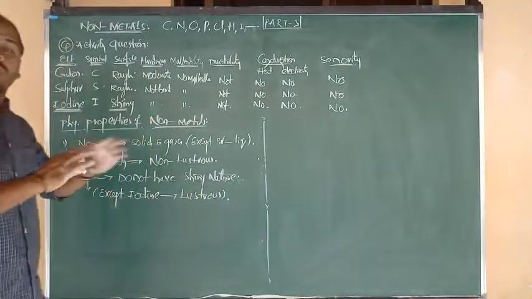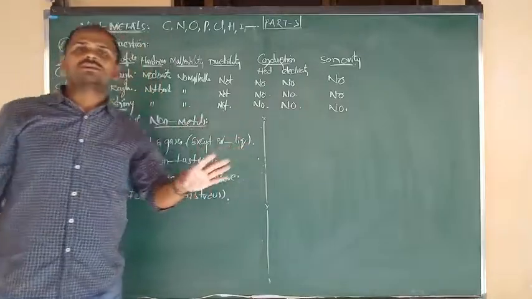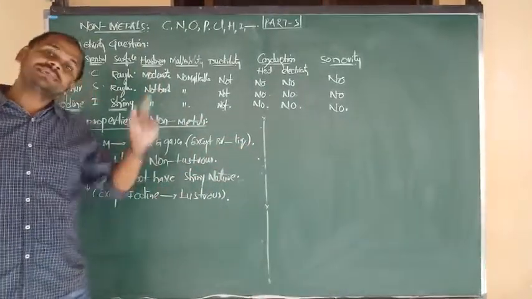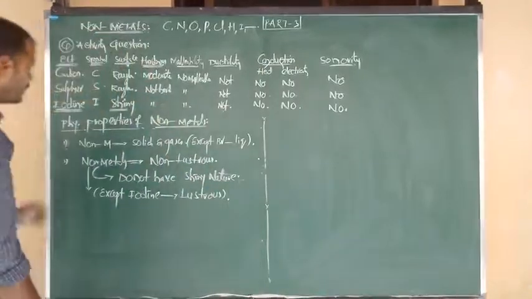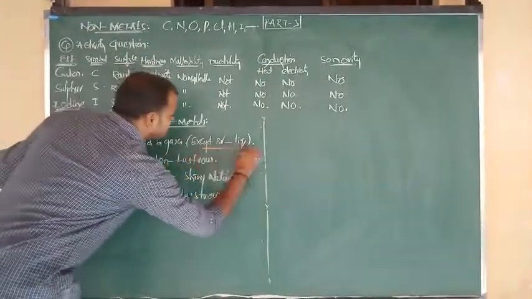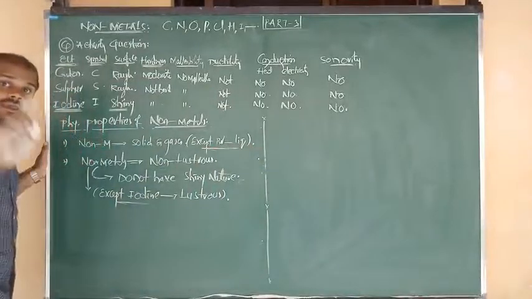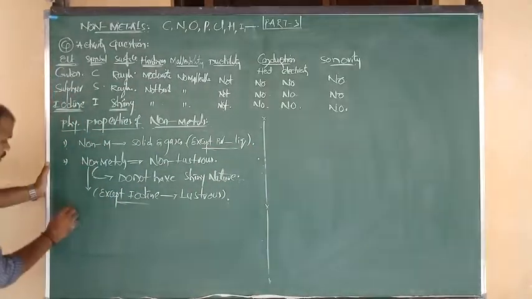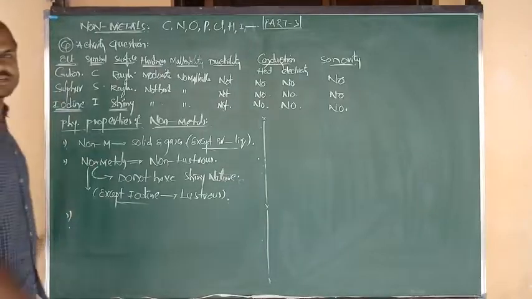Means all the non-metals are non-lustrous except what? Iodine. Iodine is the only lustrous one, like metallic nature. Good. So I am giving you the exceptions, and you have to focus on them. In the objective questions, they are going to ask only such questions. Good. Next property I want to discuss with you.